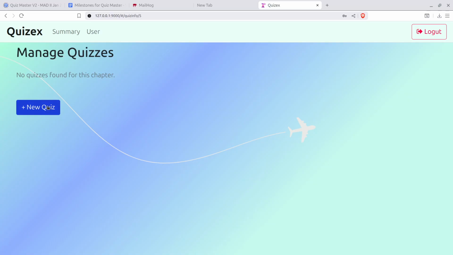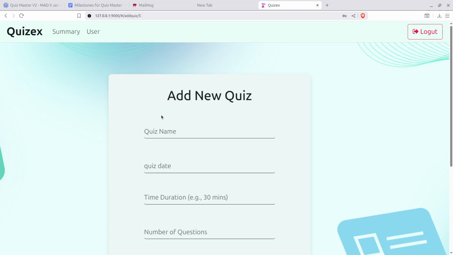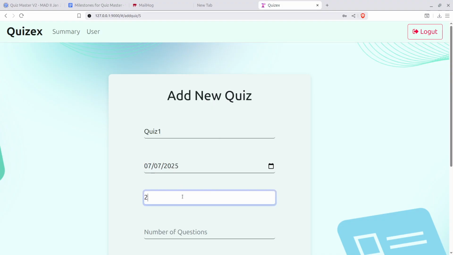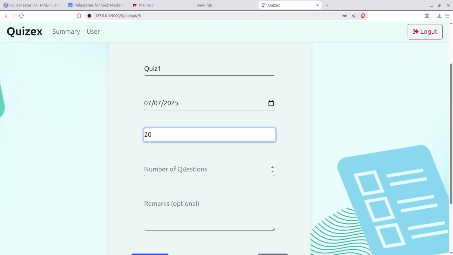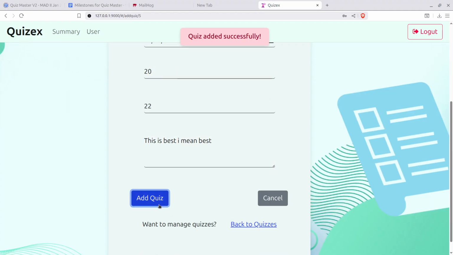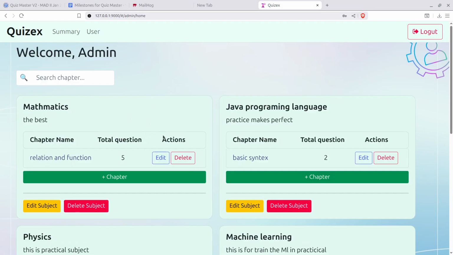This is the UI. So the admin adds new quizzes. The name I put as quiz one. Quiz date, let me put as today. The duration is 20 minutes. Number of questions is 2. Subject is this is best. So the quiz is added successfully.